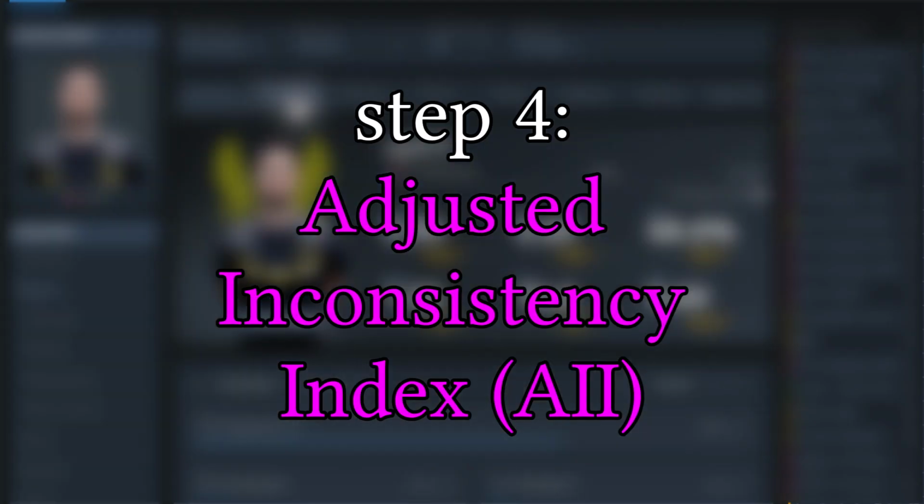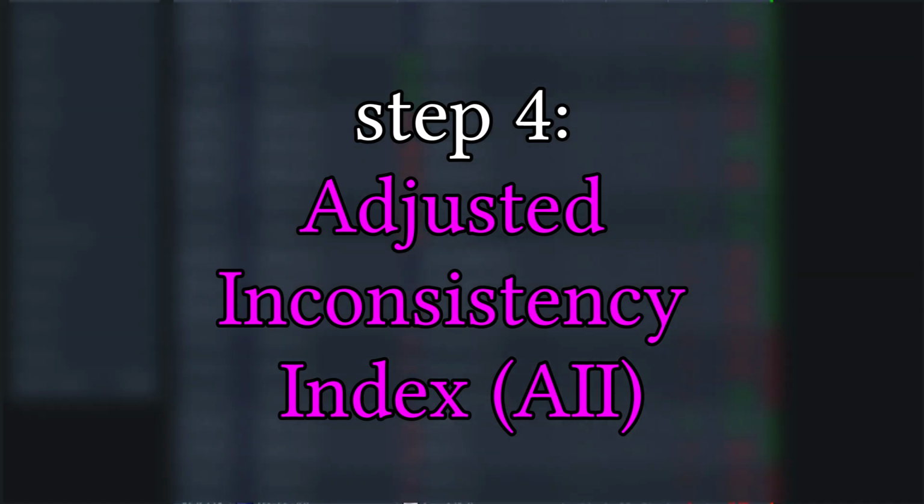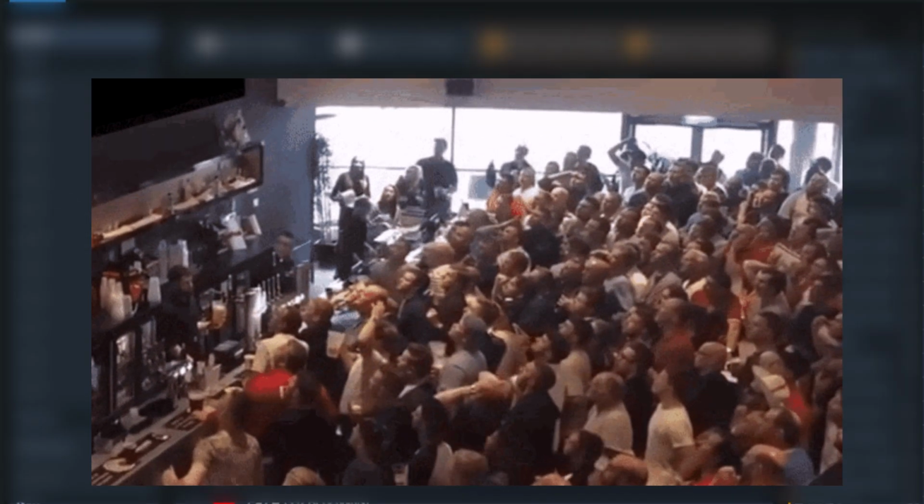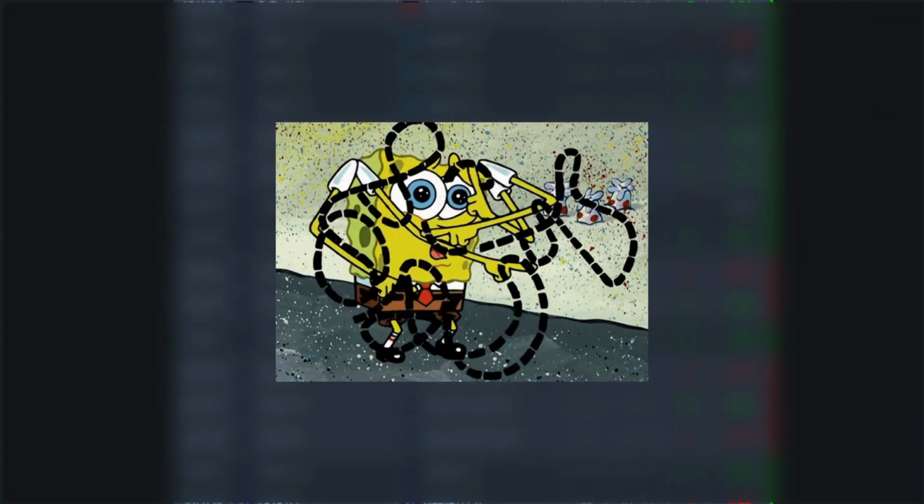Step 4. The Adjusted Inconsistency Index, the AII. Finally, we have all we need to calculate an index that will tell us how inconsistent a player is. Until now, we learned something. Inconsistency isn't just about one thing. It's a mix of a lot of factors.